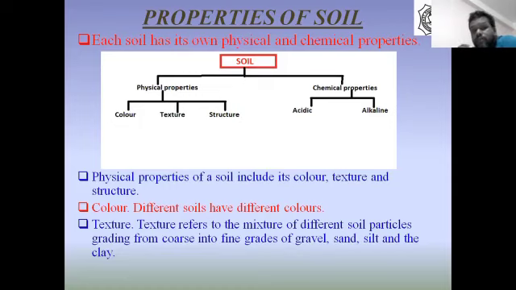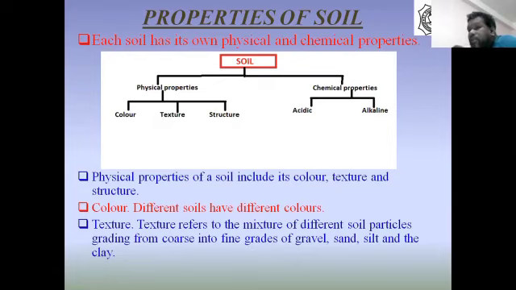Now, physical property of soil includes color, texture, and structure. I've said you earlier. Now, color. Different soils have different colors, isn't it? Different soils have different colors. We can see it in our surroundings.